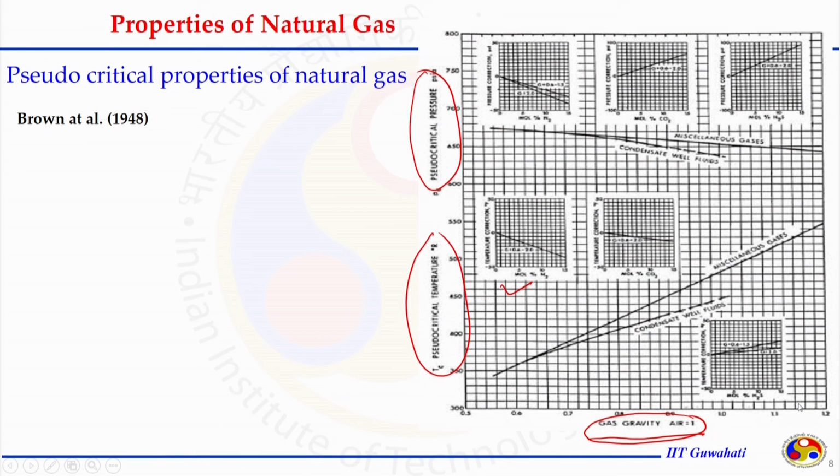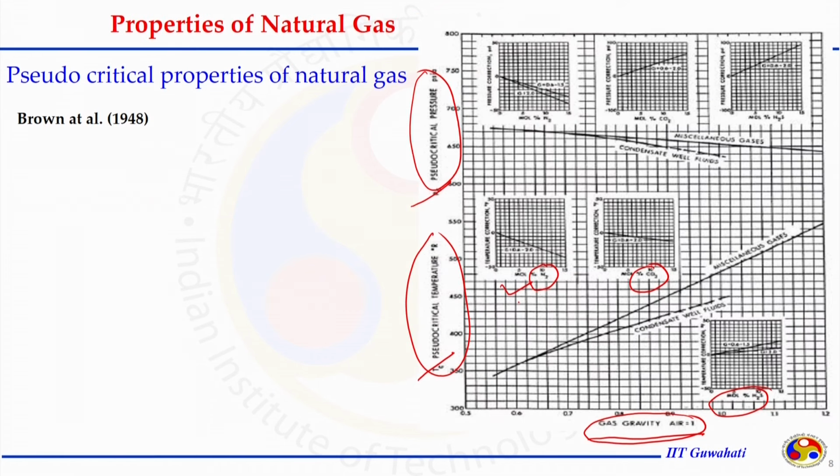So, if the gas gravity or specific gravity with respect to air of a natural gas is known, with the help of pseudo critical temperature and pseudo critical pressure, this chart can be read and the value of compressibility factor can be corrected for different inorganic gases like N2, CO2 and H2S. Each time we have to apply one correction factor to correct the value. Again, this is a complex chart and this chart needs specific gravity as well as pseudo-critical temperature and pseudo-critical pressure.